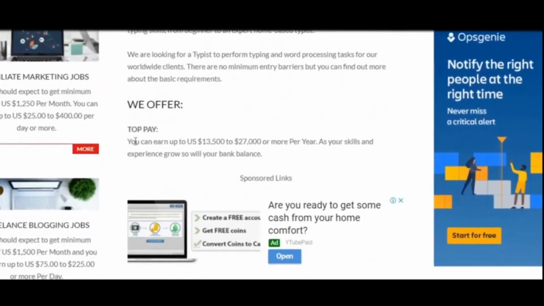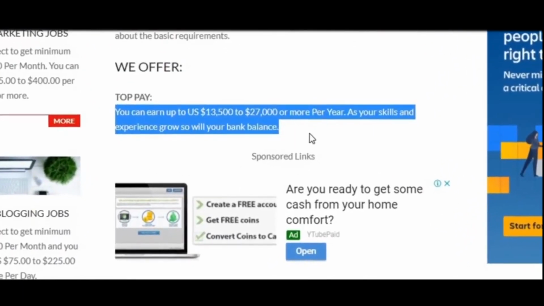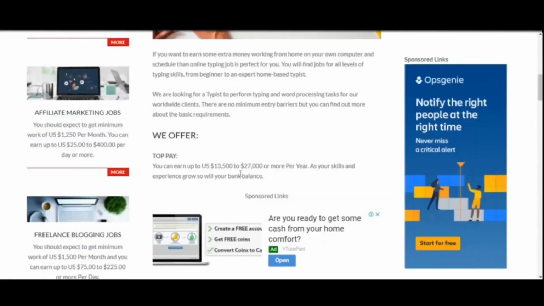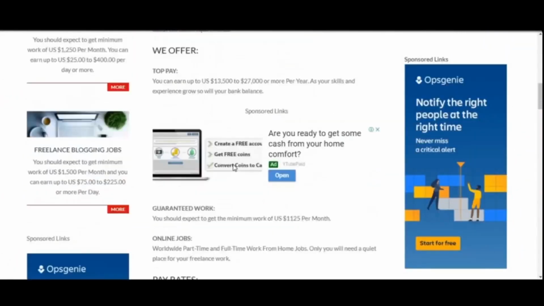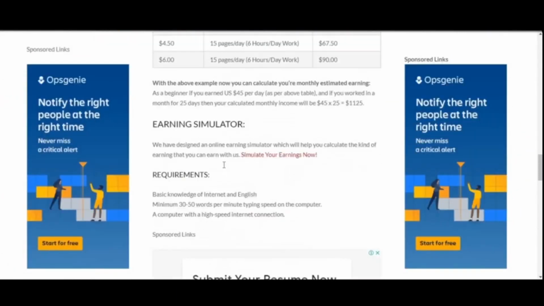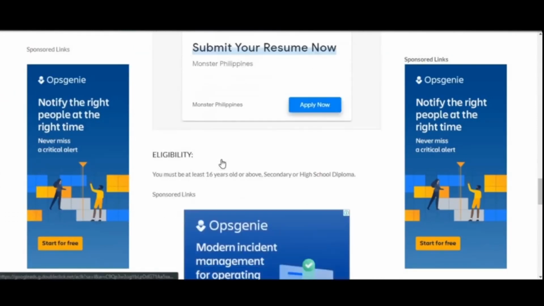Hey, come here, take a look at this. You can earn $13,500 all the way up to $30,000 per year. You choose your salary. Do as much as you want. Do as little as you want.